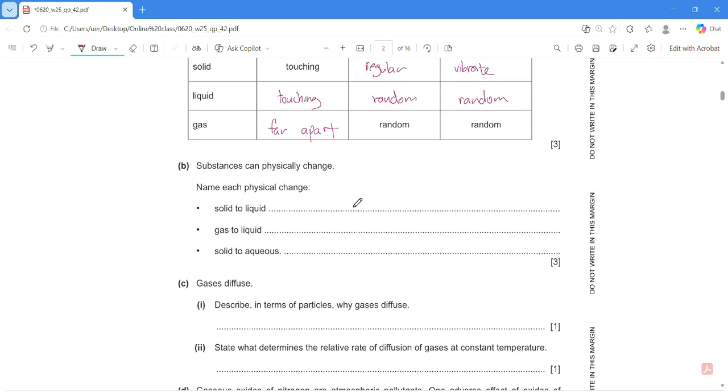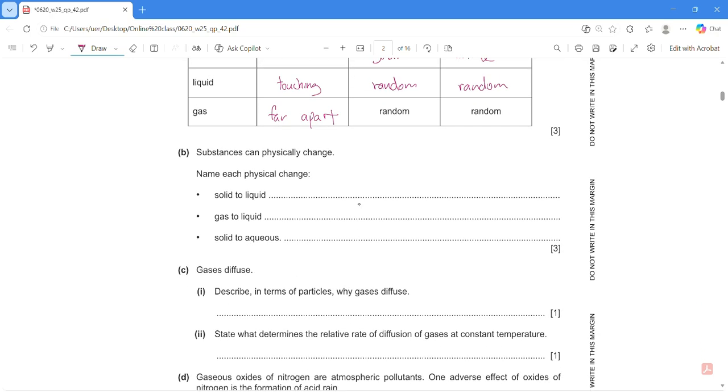B. Substance can physically change. In the physical change from solid to liquid, it's melting. So easy. Gas to liquid, condensation. Solid to aqueous is dissolving. So easy, even my grandmother can do all this, bruh.